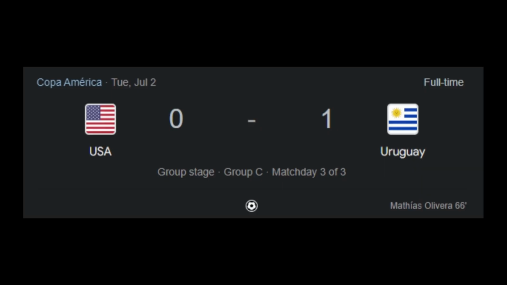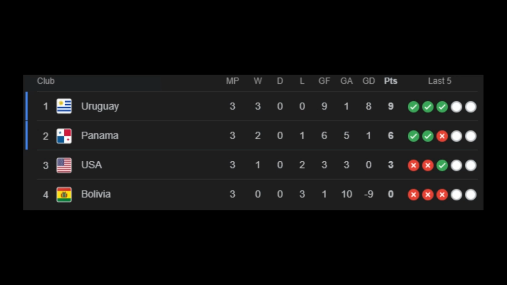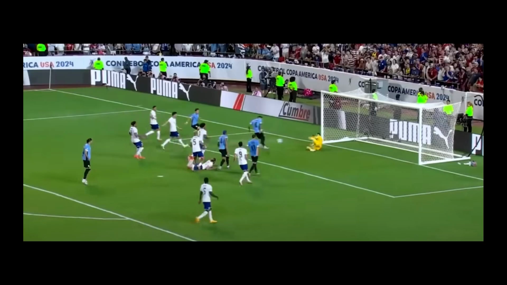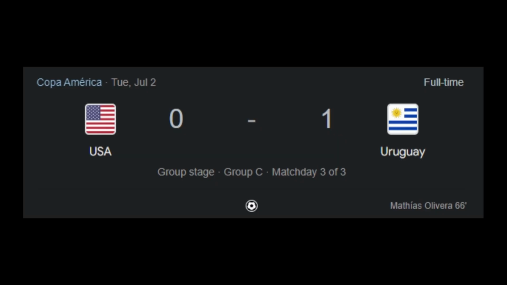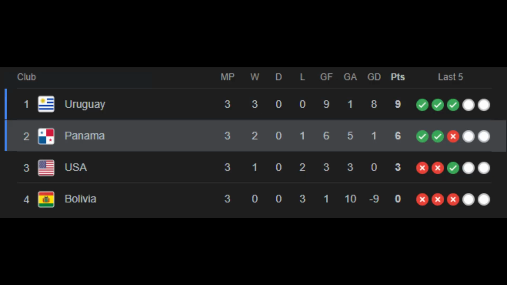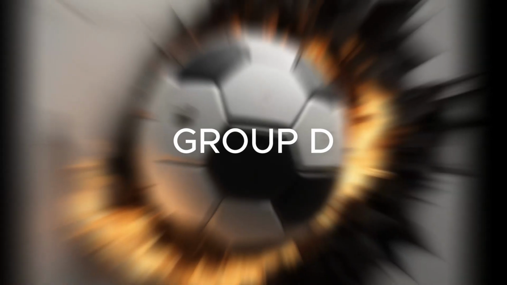Last match of Group C, the USA faced Uruguay. The USA had to win this match to advance to the quarterfinals. Their chances were killed by Matthias Oliveira in the 66th minute when he scored a goal to give Uruguay the lead. Ultimately, the match ended with a score of 1-0 for Uruguay. Ultimately, Uruguay took first place in Group C, while Panama took second place.